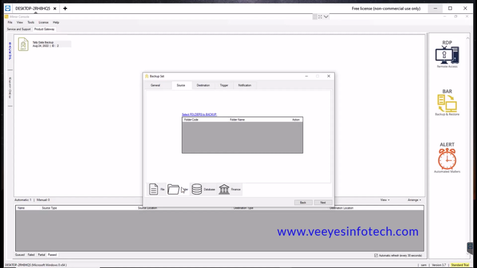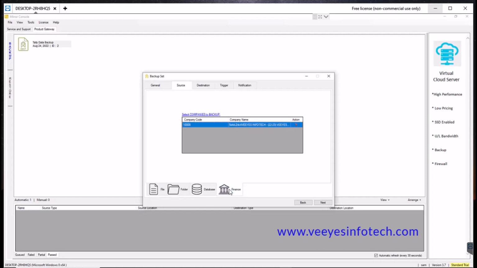You want some particular folder, for example your company has separate departments. This is the marketing department, this is the purchase department, this is the sales department. So if you want to take a particular folder backup, you can choose this option. If you want a DB, for example a database, MS Access, SQL Server, many more database options are there, you can select this option.